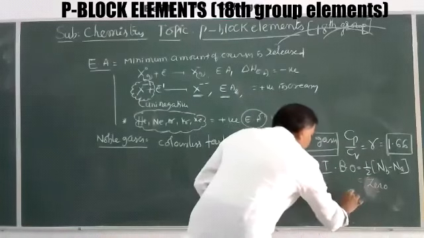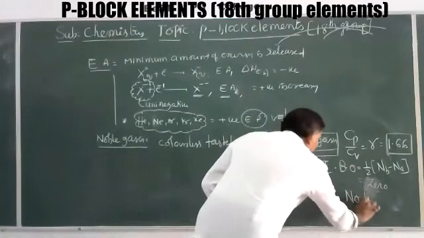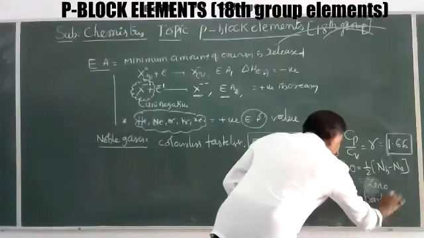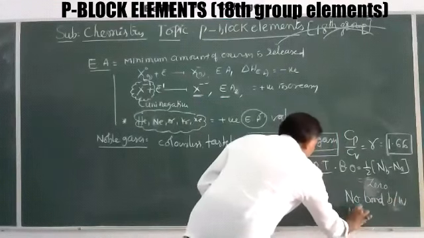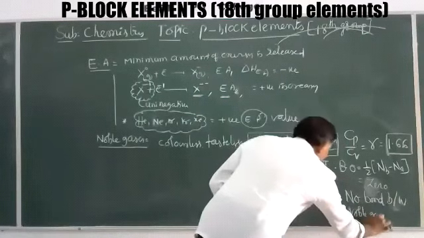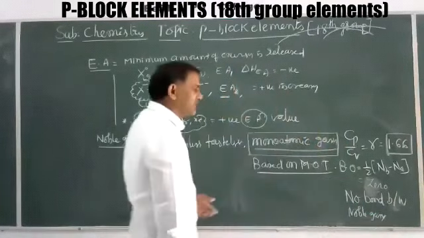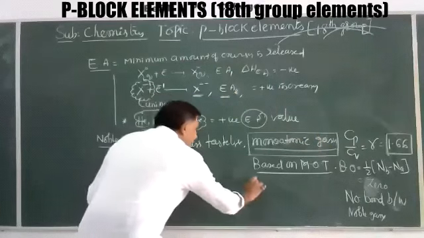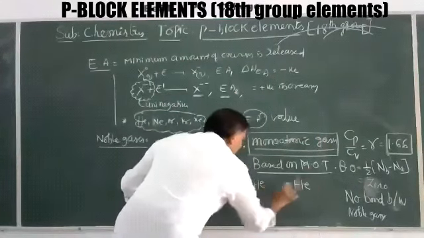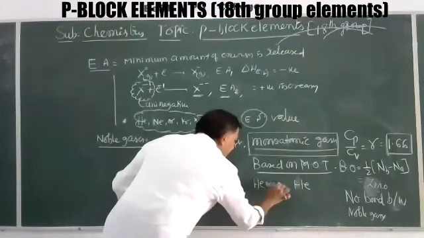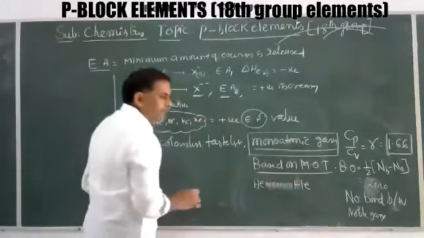For noble gases, bond order 0 means there is no bond between helium or any noble gases. That's why they are monoatomic gases. Due to this, between helium and helium or noble gases and noble gases, only weak van der Waals forces exist.